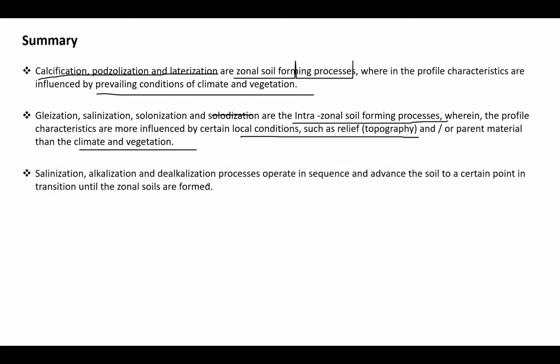And salinization, alkalization, dealkalization processes operate in a sequence, advancing in the soil at a certain point until the zonal soils. Usually these saline soils and alkaline soils are all called problematic soils. We will learn more detail about these problematic soils and how to manage them in the coming courses.